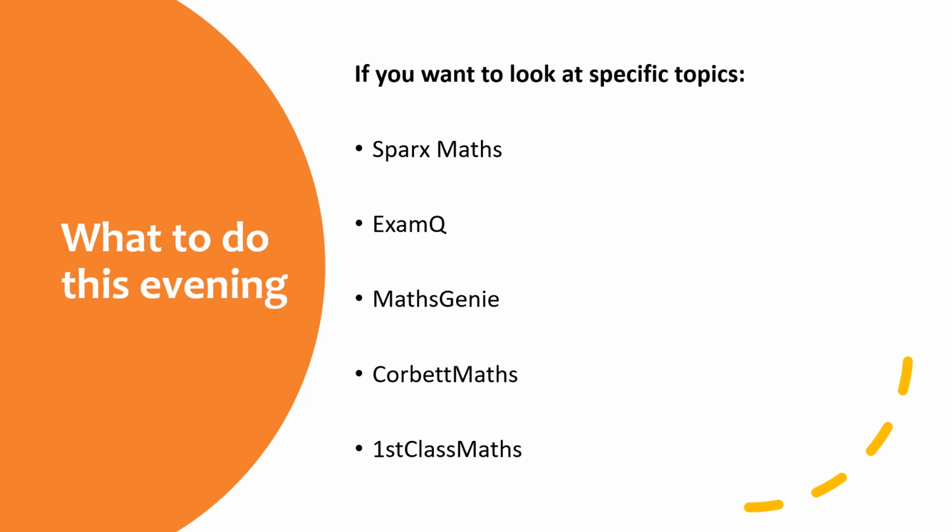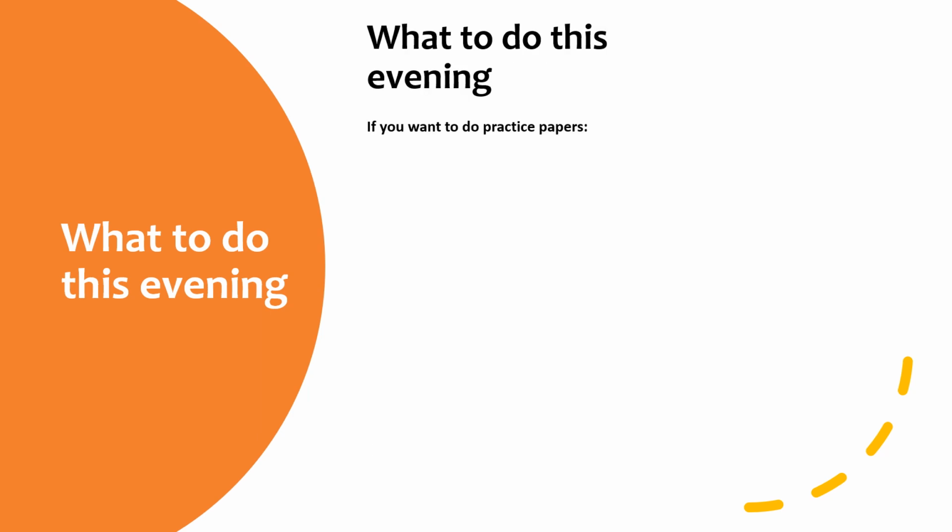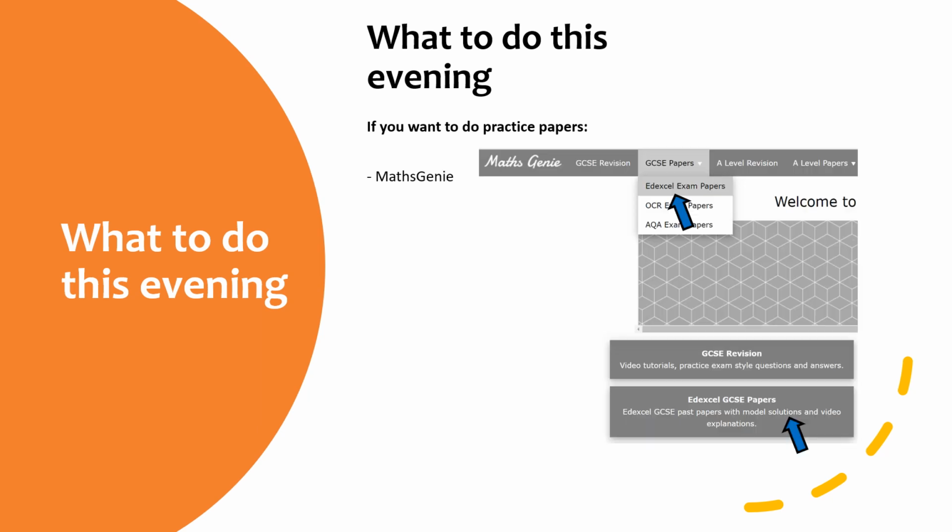Of course, you might want to look at practice papers, probably not as useful before paper 3 because we're really focusing on topics, and lots of past practice papers are going to include other topics we don't need to revise. But if you want to do that, Maths Genie is the place to go. As always, go to Maths Genie and select those papers. But I'm probably advising you not to do that. I'd be advising you to use one of the websites on the previous slide to really narrow down your focus on some of those topics that we know might come up that you're not as confident with.